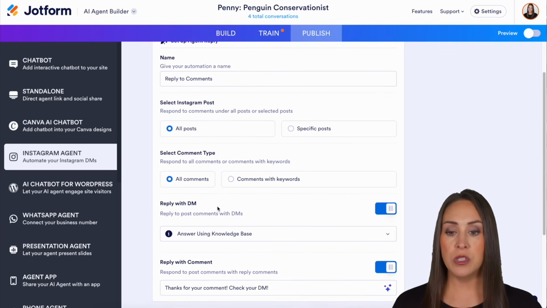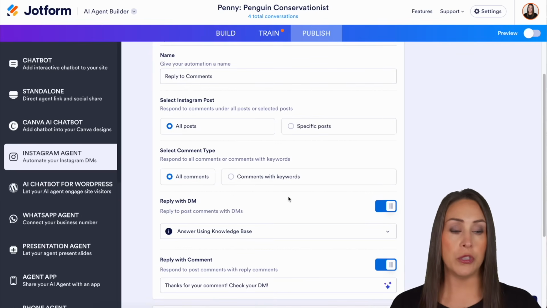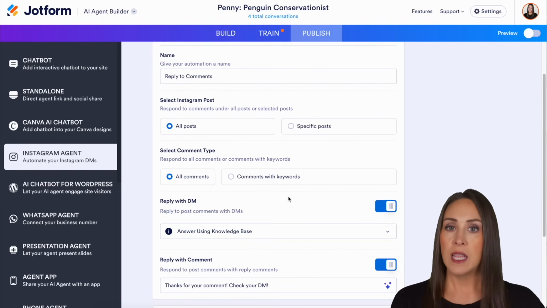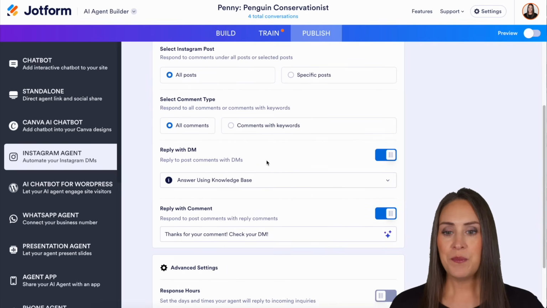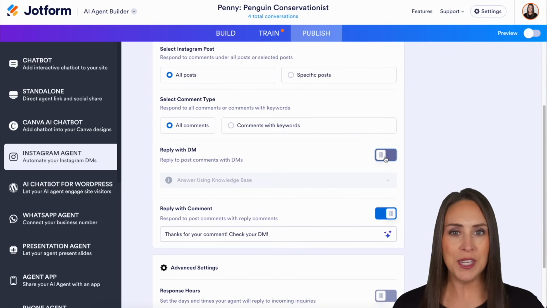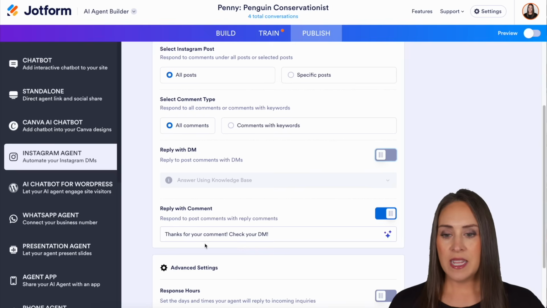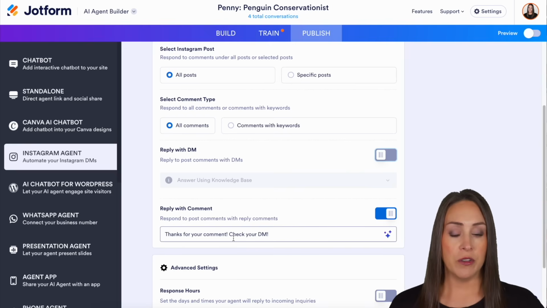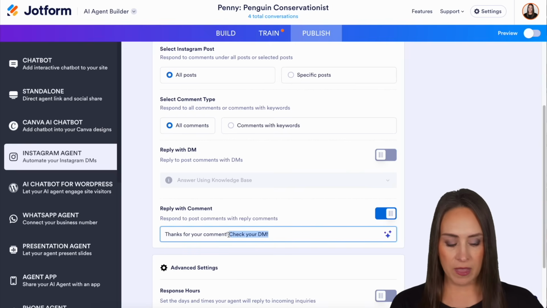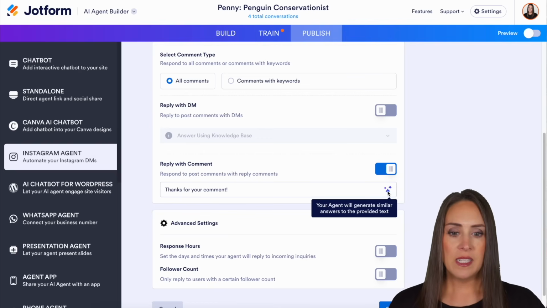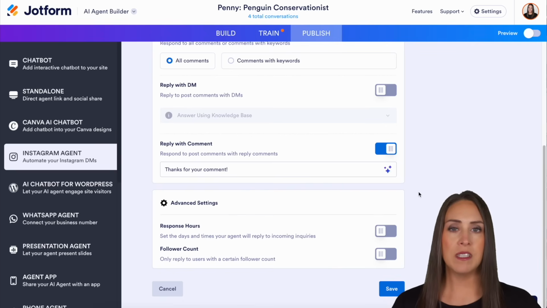Again, you can choose it to be all comments, or you can choose it to be comments with keywords like the donate option. I'm going to go ahead and keep it all comments. Here we can reply with a DM. I'm going to go ahead and turn this off because this one is just about comments. And we can see here, it says, thanks for your comment, check your DM. I'm going to go ahead and get rid of that last part. Perfect. All right, and then this right here, it says your AI agent will generate similar answers to the provided text as well. Then down at the bottom, we have some advanced options.